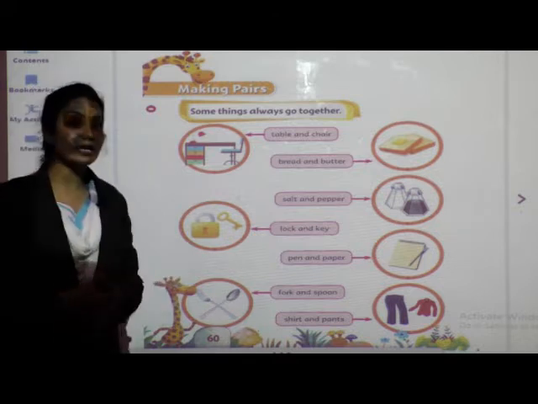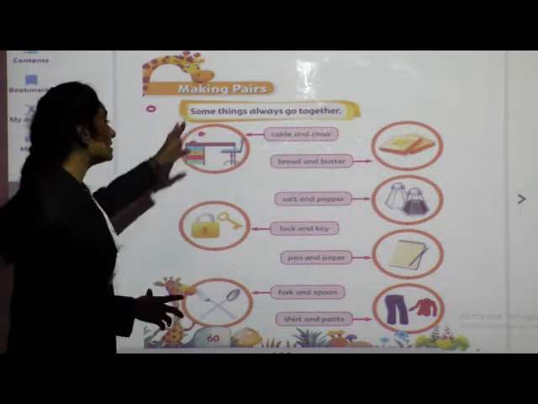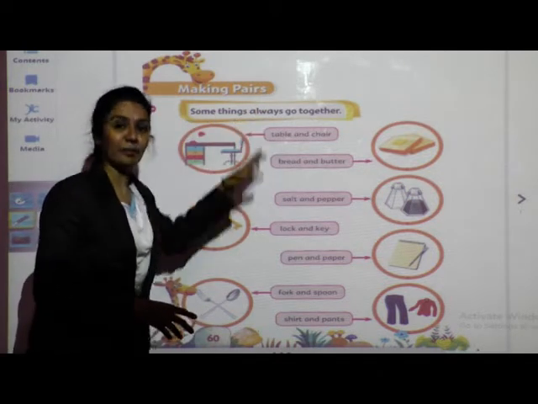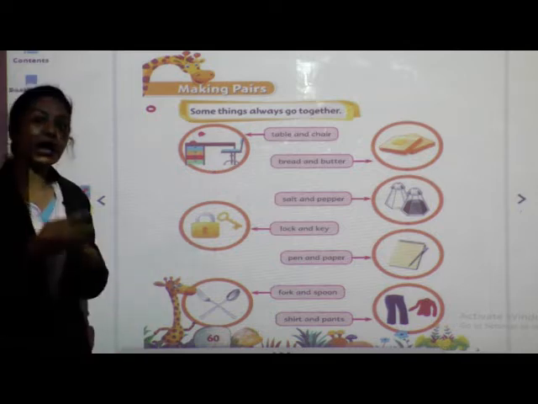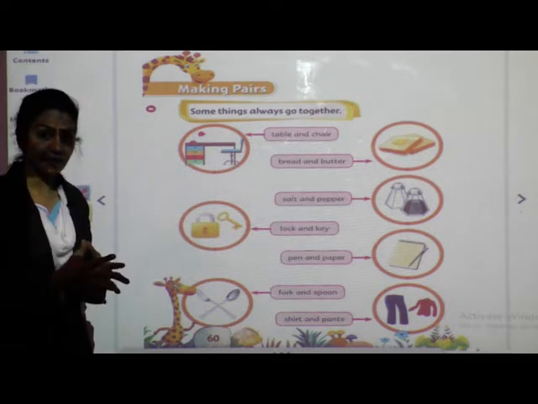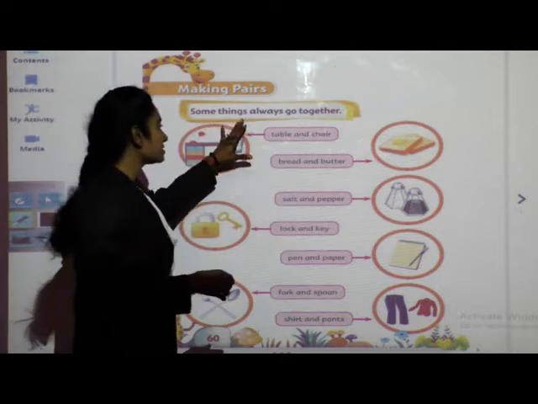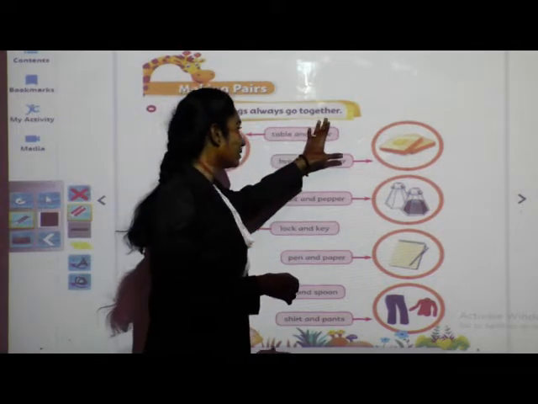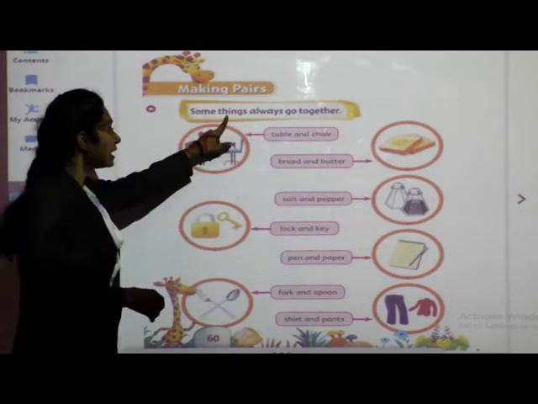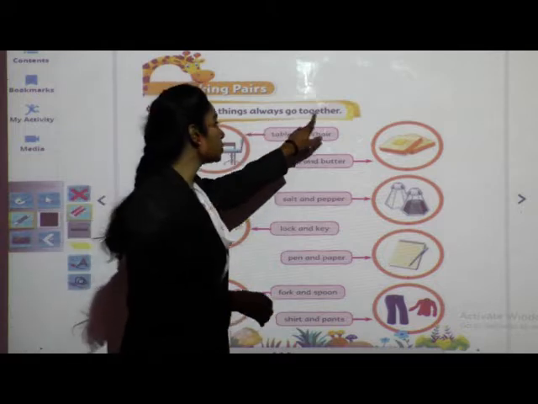So children, which content are we going to learn today? That is making pairs. Making pairs. जो चीजें हमेशा एक साथ जाने वाली है, that we call making pairs. Some things always go together.